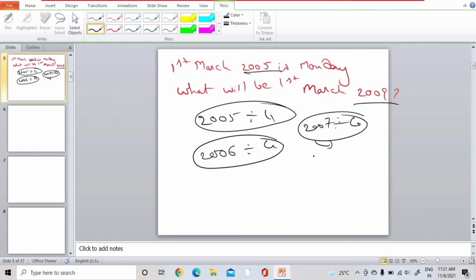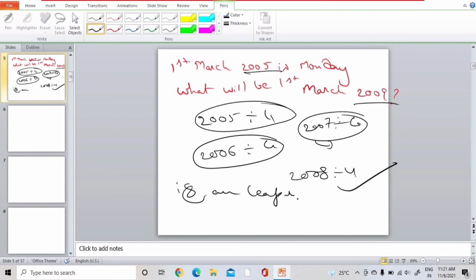No, it is also not divisible by 4. 2008? Yes, it is divisible by 4. So 2008 is a leap year. 2008 is a leap year, so 2008 falls under leap year.